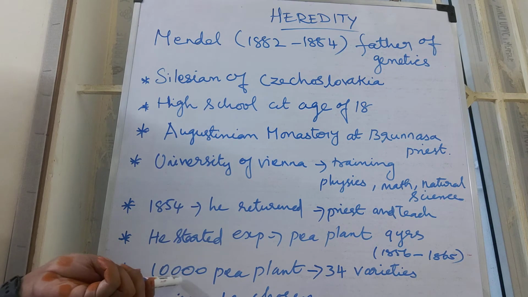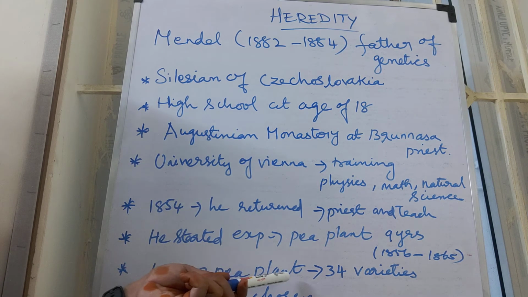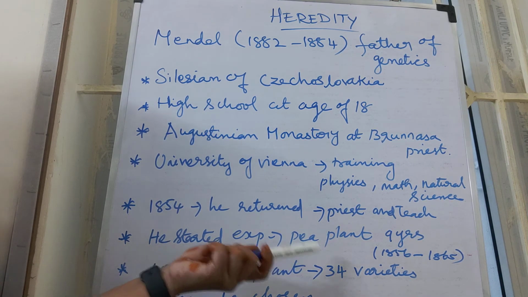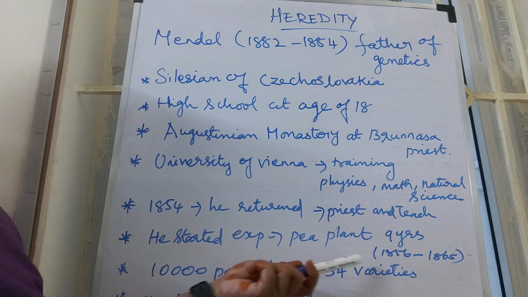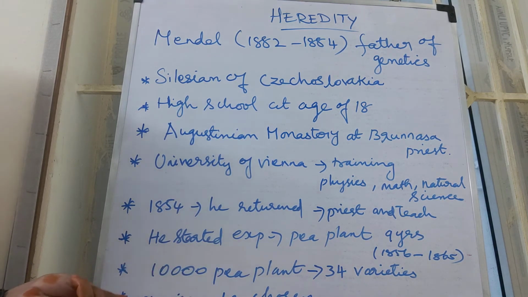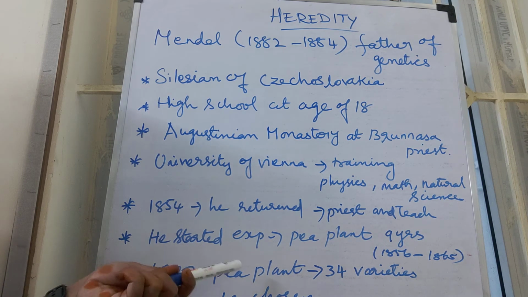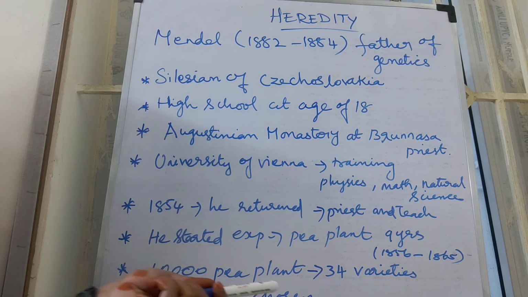Around 10,000 pea plants were chosen, in 34 different varieties. Finally Mendel chose 7 pairs of contrasting characters. What are they?